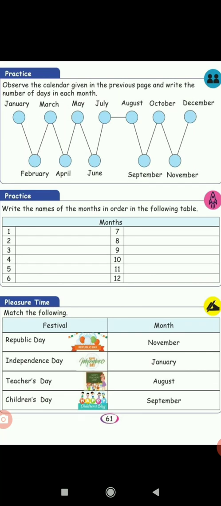Children, do you know in which month we celebrate our Independence Day? Independence Day is celebrated on August 15. Teachers Day is September 5, in the month of September. Children's Day is in November, on November 14.